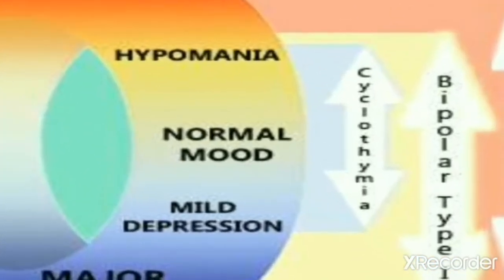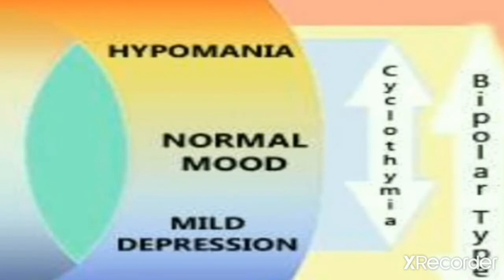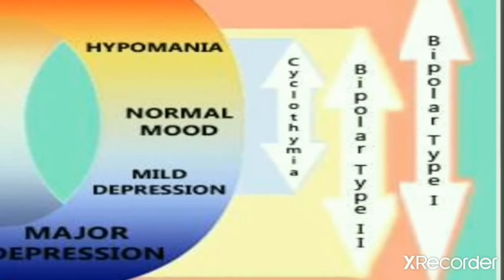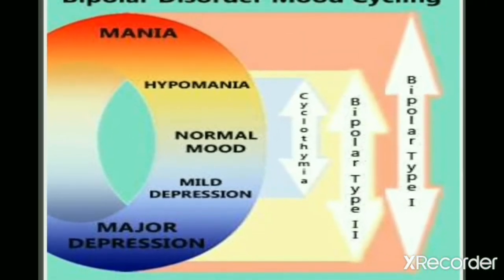In cyclothymia, the symptoms lie between hypomania and mild depression. Whereas in bipolar type 2, the symptoms lie between hypomania and major depression. Whereas in the most severe form, that is bipolar 1, the symptoms lie between mania and major depression. So bipolar 1 is the severe form, whereas bipolar type 2 is the milder form, and cyclothymia is the mildest form of bipolar disorder.